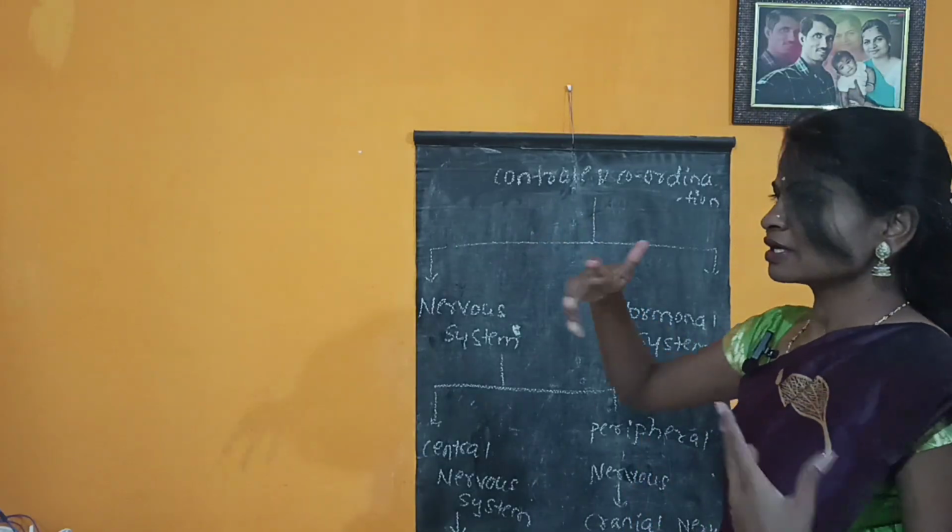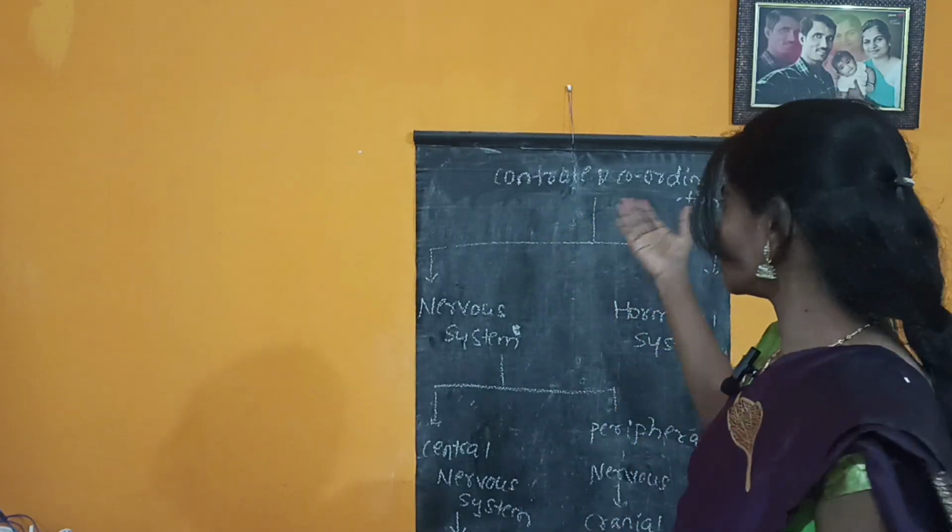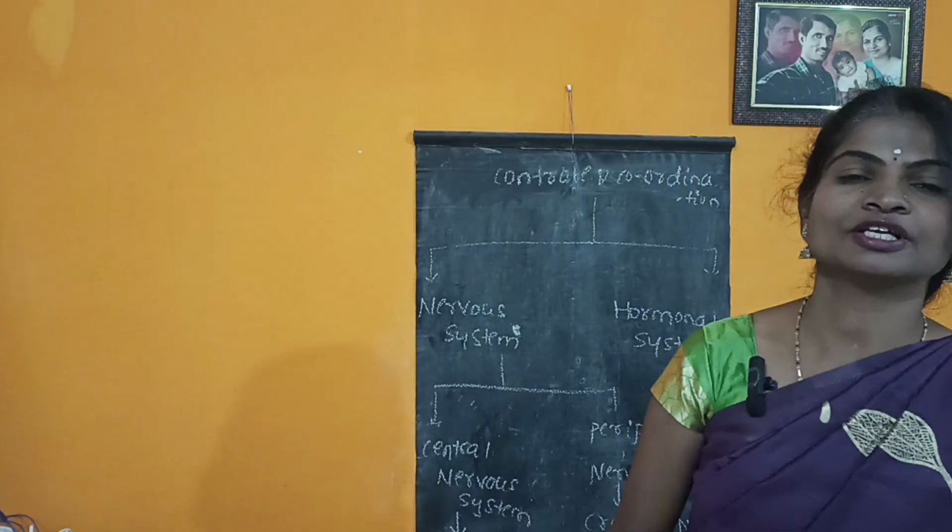Control means we are controlling some of the things, and what is most important is coordination. Coordination is nothing but, suppose a process takes place in our body, for example, teaching. Now I am teaching control and coordination.